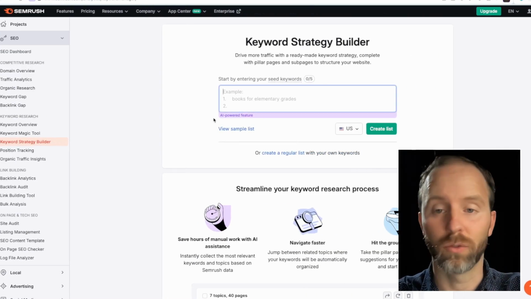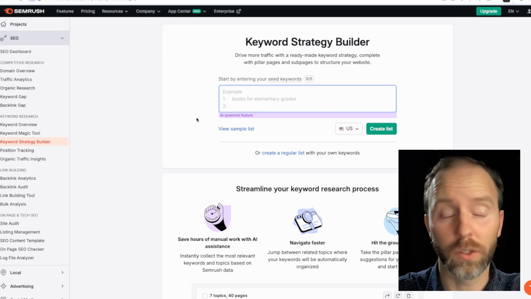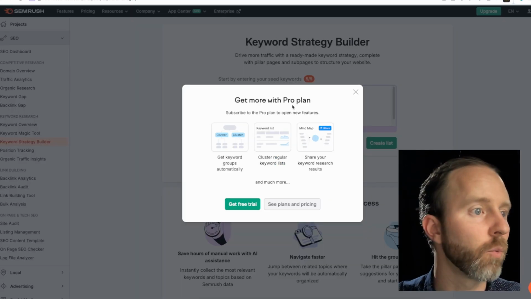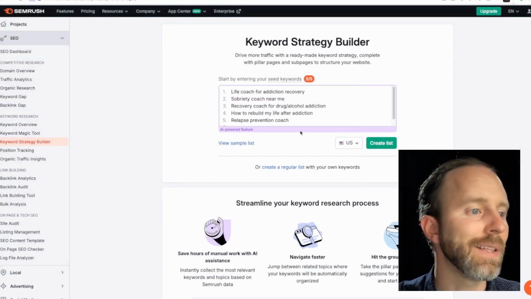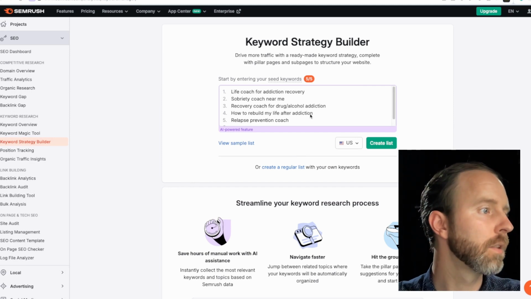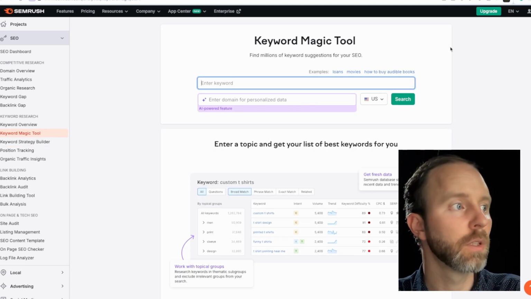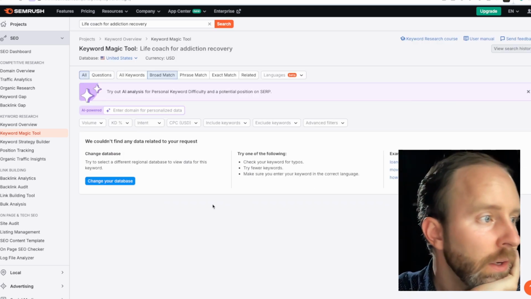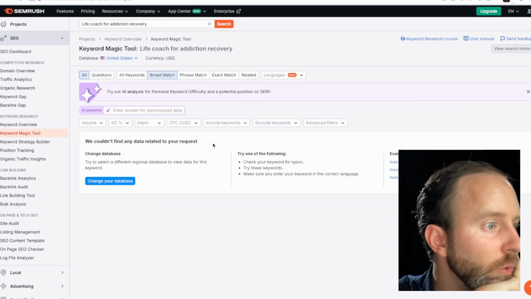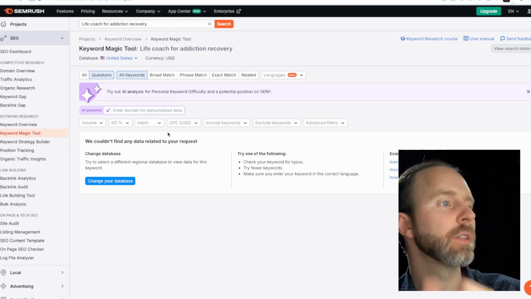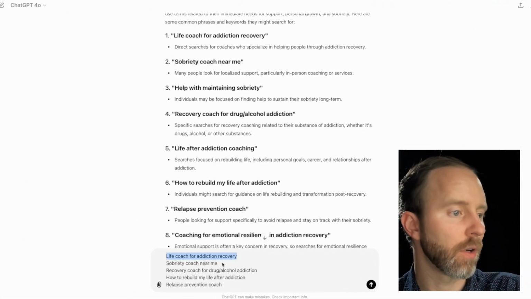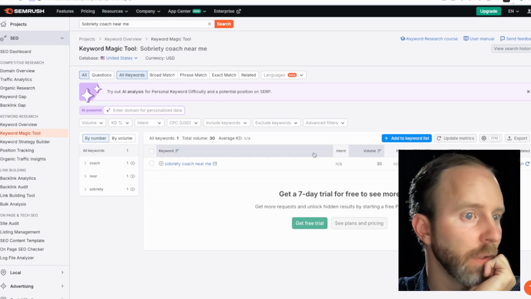So SEMrush is a great way to do keyword research. Generate more with Pro Plan. We don't need that right now. We're trying to do this without having to pay for anything extra. So I have a free account in SEMrush. I'm under Keyword Magic Tool. I'm going to throw in life coach for addiction recovery and search. We couldn't find any related things. Okay, so there's not much people are searching for on that one. So let's go to the next one.